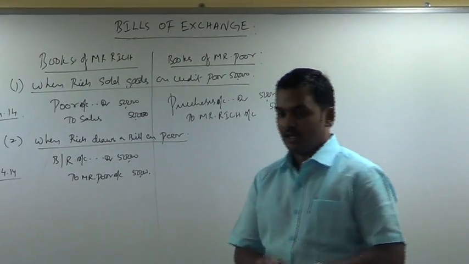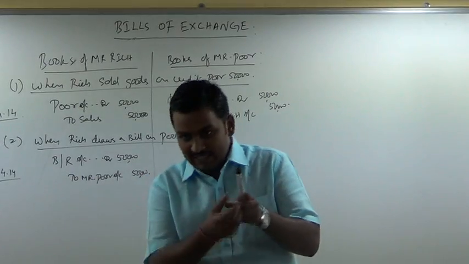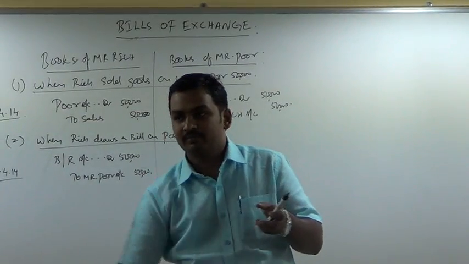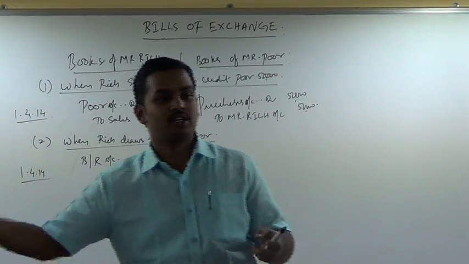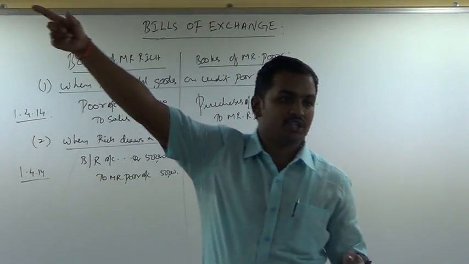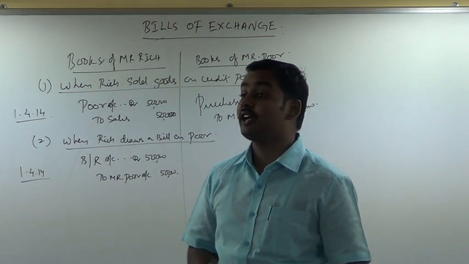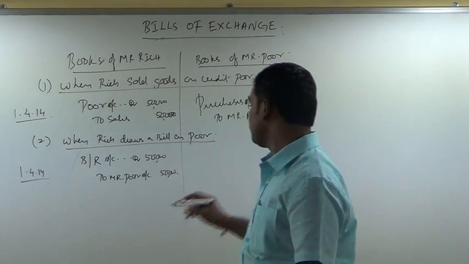What is the entry in the books of Poor? Now he is giving a bill. A bill is going out from him. Bills payable, going out. Real account, going out, credit. Who is receiving the bill from him? Rich. What is the entry, right?